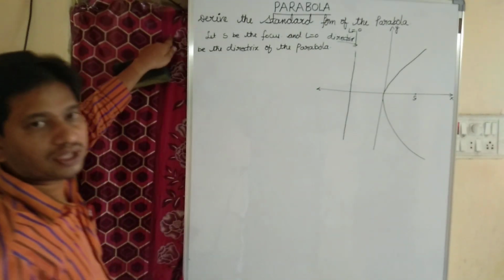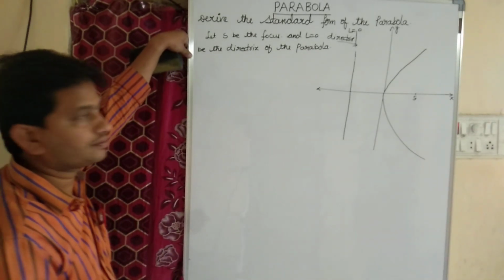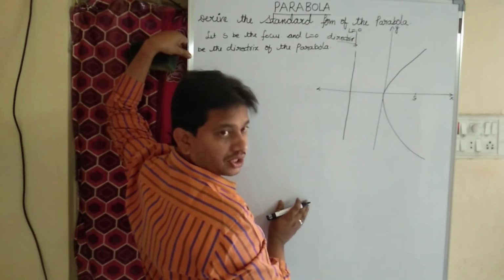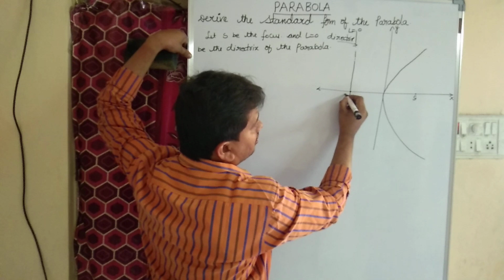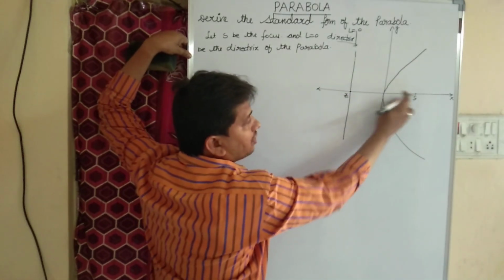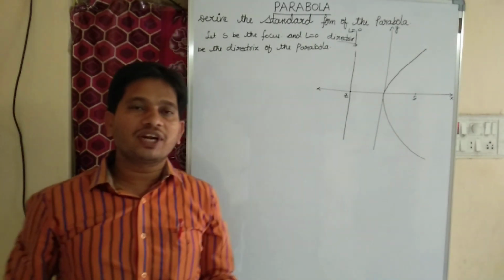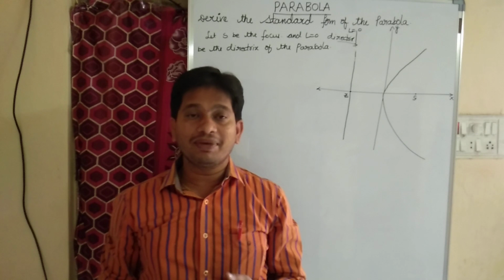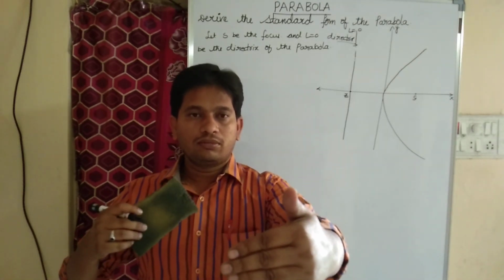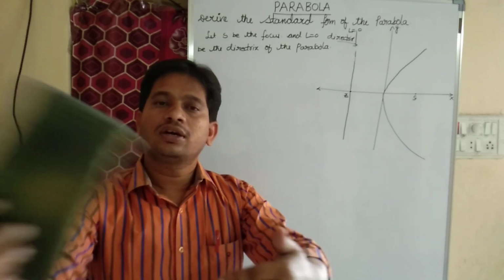Now let Z be the projection of S. Let Z be the projection of S. So this is our Z. This Z is the projection of S. If you stand in front of the mirror and observe your image, for example, here is the mirror; whatever distance the mirror is from you, at the same distance the image appears from the mirror.